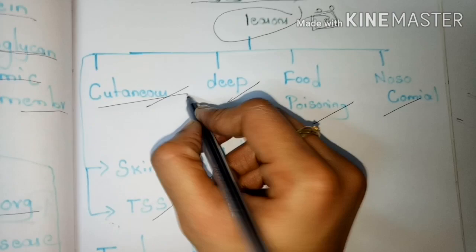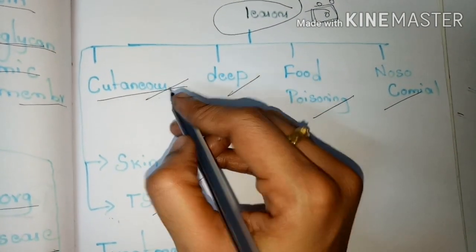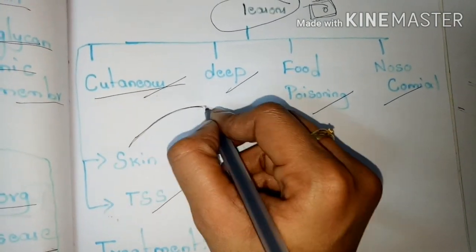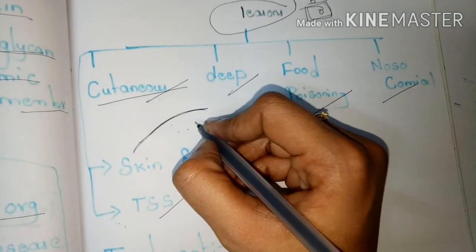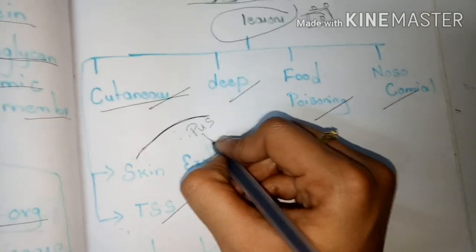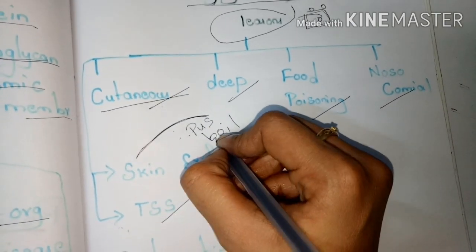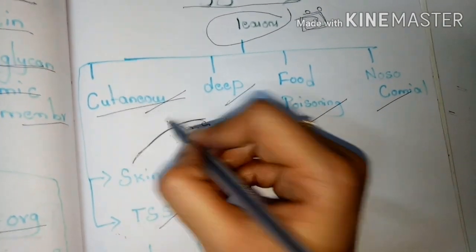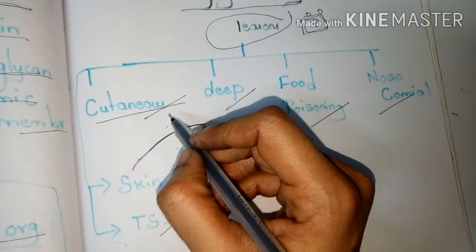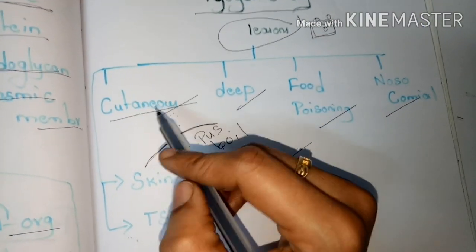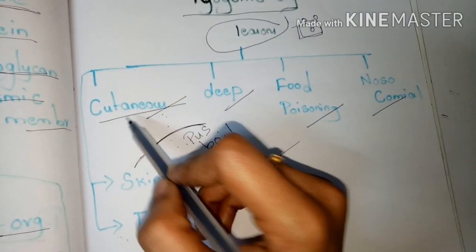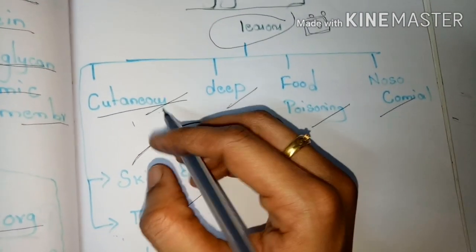Start with the cutaneous infections. Cutaneous infections are nothing but the superficial infections of the human body. These superficial infections are the pustules, boils, carbuncles, abscesses, styes, and pemphigus neonatorum. Wound and burn infections all come under these cutaneous infections, which are formed by the Staphylococcus aureus.